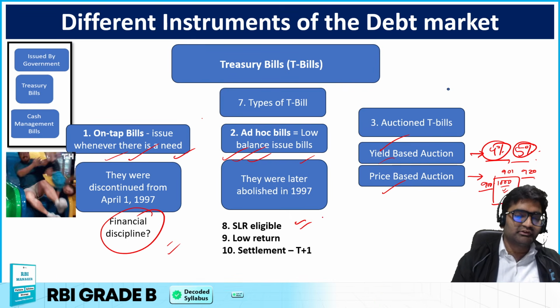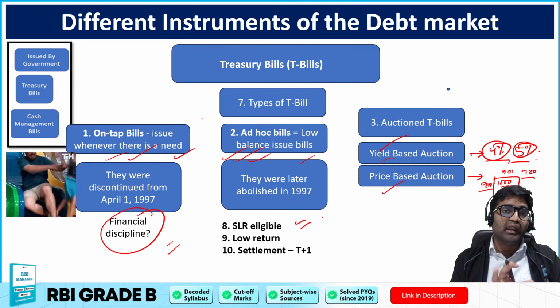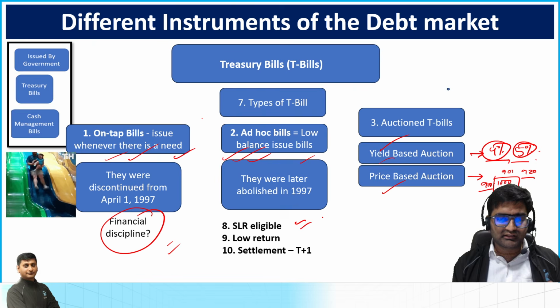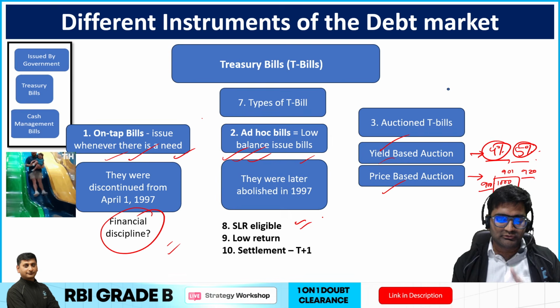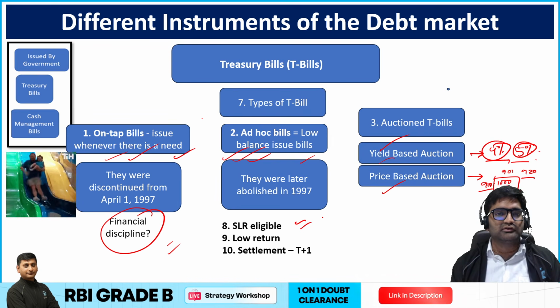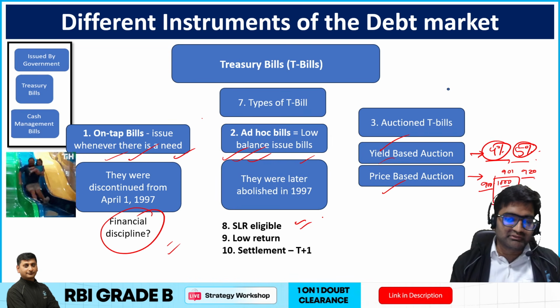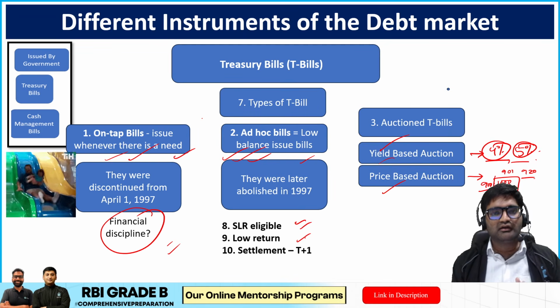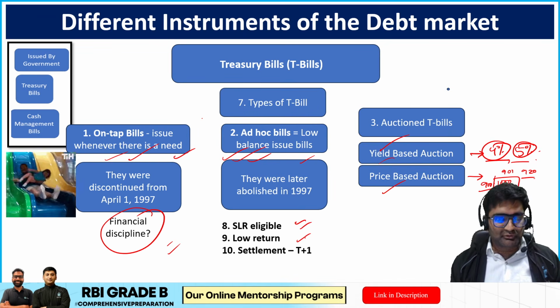These treasury bills can also be collected and maintained as part of the SLR that we have already discussed, that in SLR, these reserves, cash, gold, and government securities have to be maintained. Government securities, which ones? Treasury bills can be maintained. The return is very low because they are very safe instruments. So risk is low, return will also be low. I hope you know that.